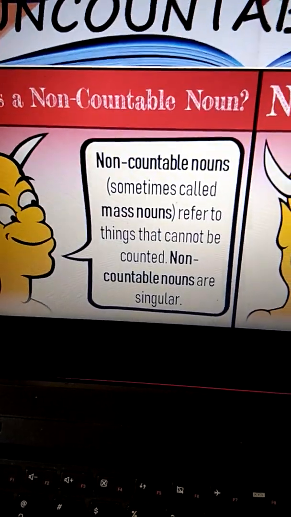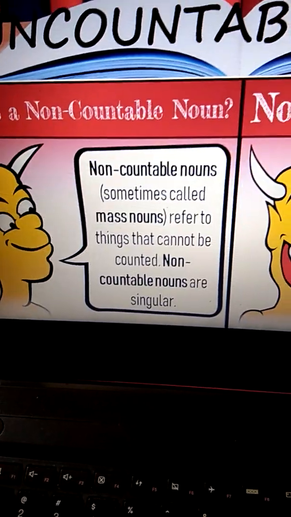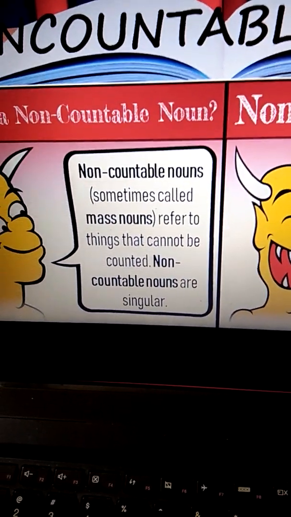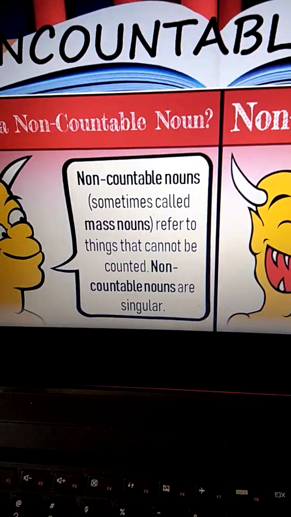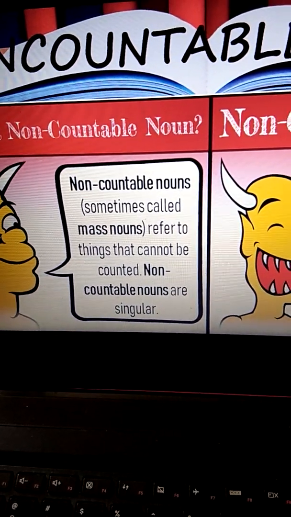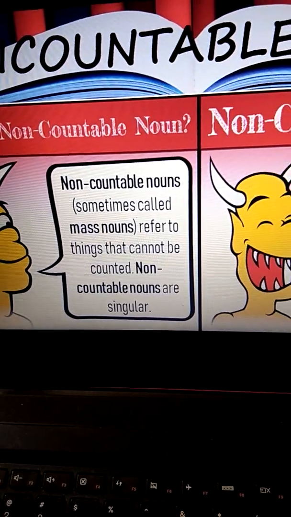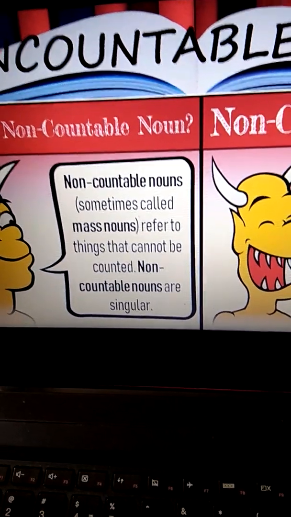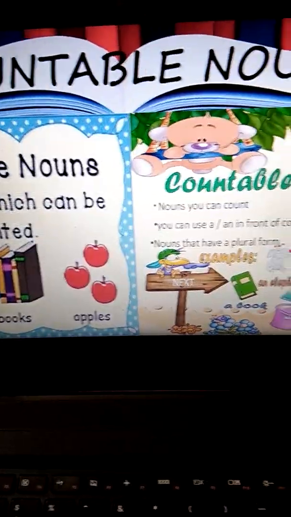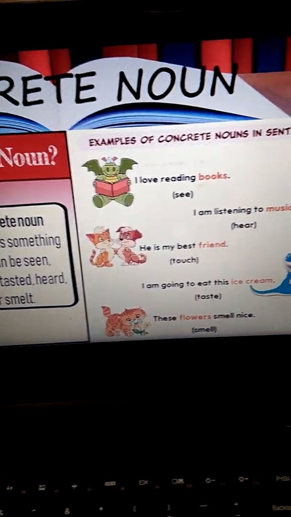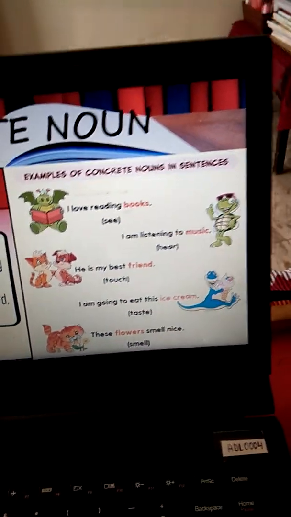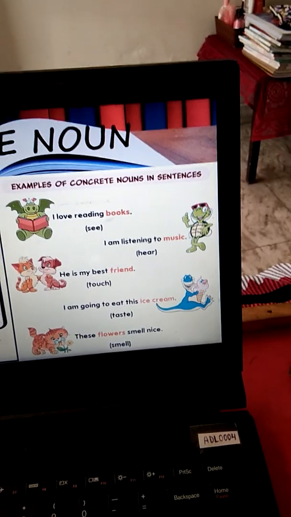For example, milk, water, music. These are uncountable nouns. But music is which kind of noun? We have already done it. Music is a concrete noun plus uncountable noun. Clear?